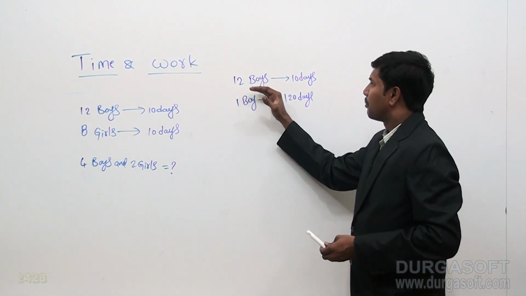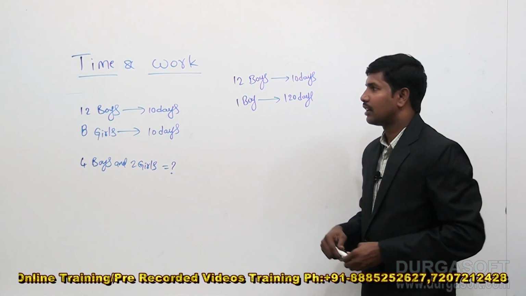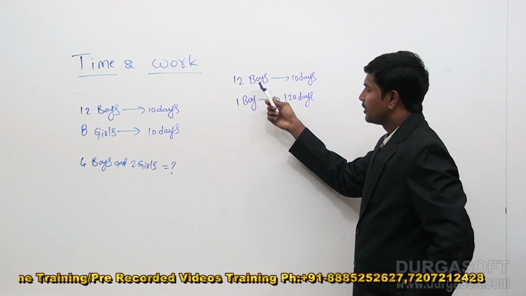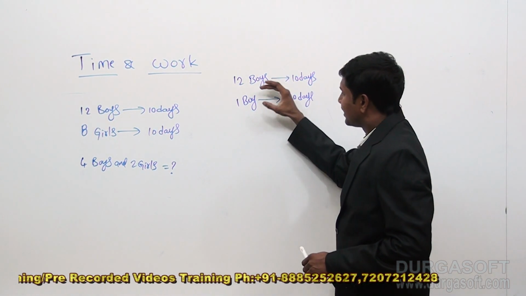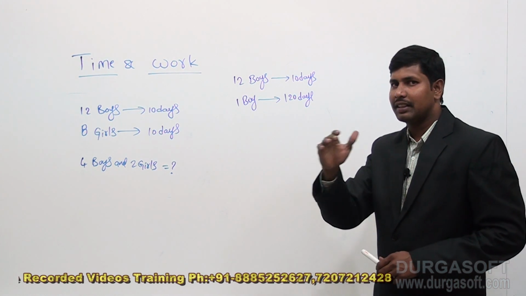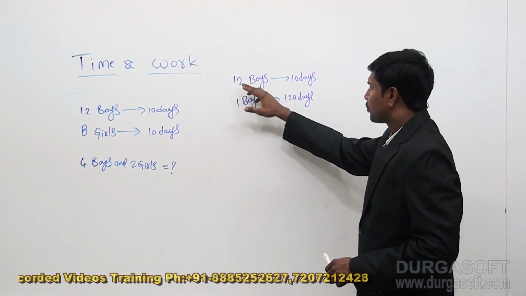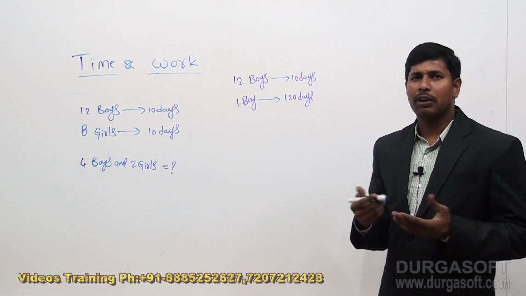Because when the number of boys decreases, now the number of days increases, because the number of men or boys is inversely proportional to number of days. When we are having less number of boys, obviously it will take more number of days for them to complete the same work. That's why it is 10 into 12, 120 days. So a boy can complete a work in 120 days.